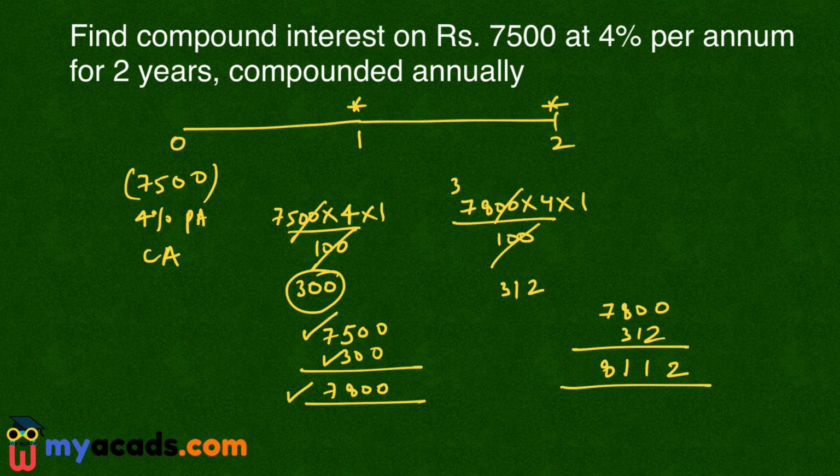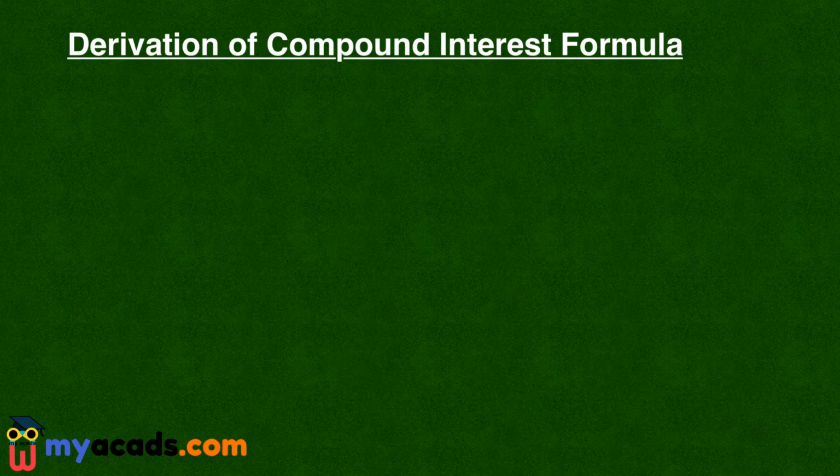So my compound interest is my new amount, that is 8112, minus the borrowed amount, that is 7500. So the answer is 612. So 612 is the compound interest. Now we have seen how we can solve the compound interest questions. Now we will see how we can derive the compound interest formula.